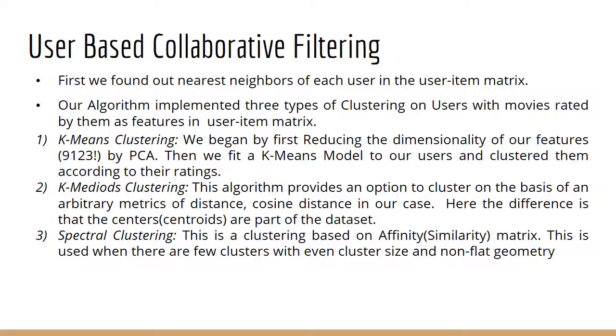What our algorithm does is first compute the nearest neighbor of each user in the user item matrix, and then we cluster our users based on three algorithms. For k-means clustering, we use the Euclidean distance. For k-medoids clustering, we can provide a distance metric, and we chose to cluster based on cosine distance. And for spectral clustering, it is a similarity-based clustering. This can help us realize patterns that are not visible using k-means or k-medoids. So we used cosine similarity to compute spectral clustering.